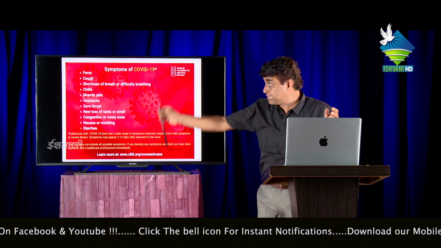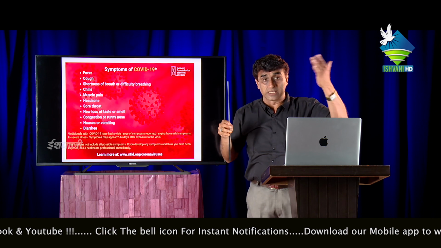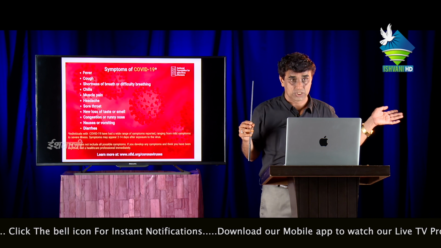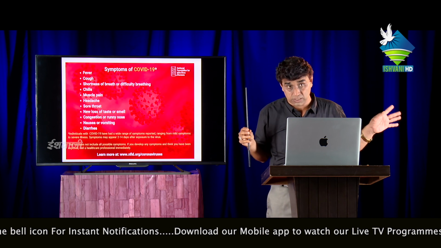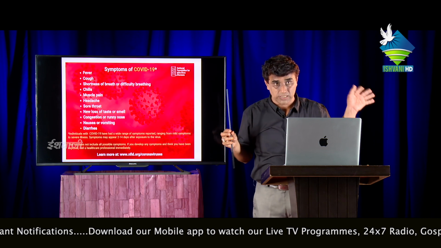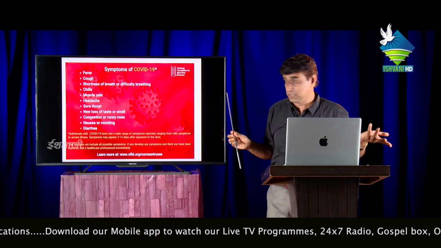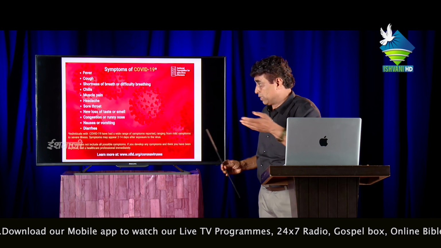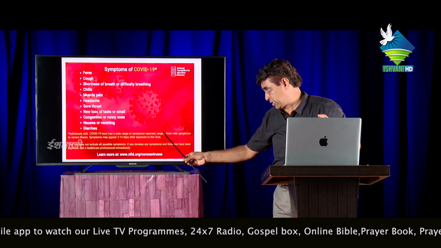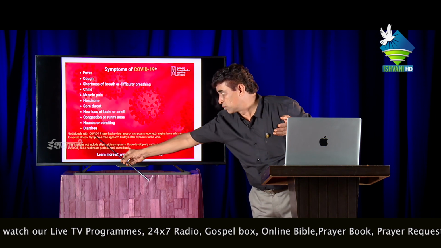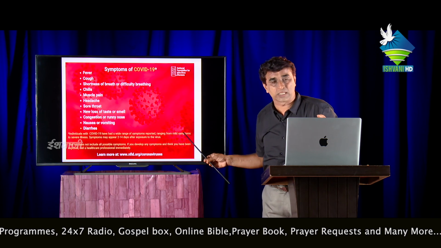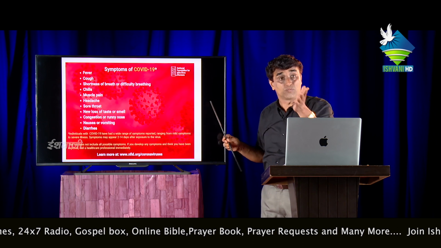If anybody is facing these symptoms, even if they are taking common tablets and not feeling well, he or she should immediately consult a doctor or the government setup and get cured. So this is for the symptoms of COVID-19. Individuals with COVID-19 have had a wide range of symptoms reported, ranging from mild symptoms to severe illness. Symptoms may appear 2 to 14 days after exposure to the virus.